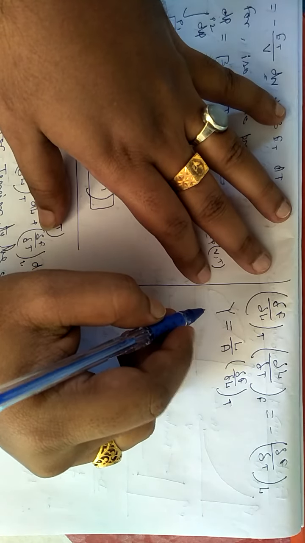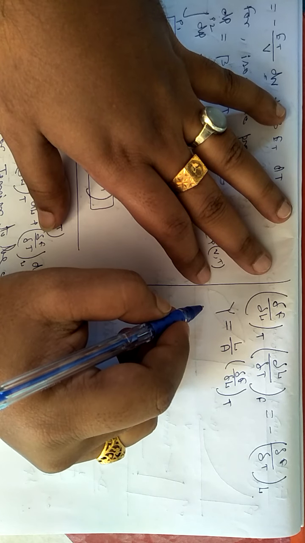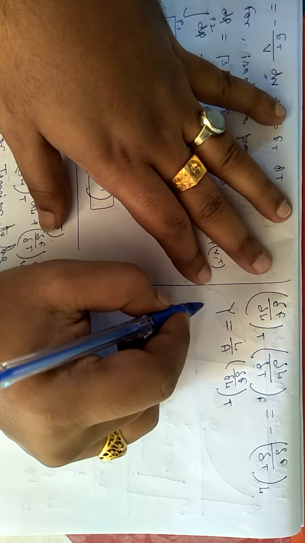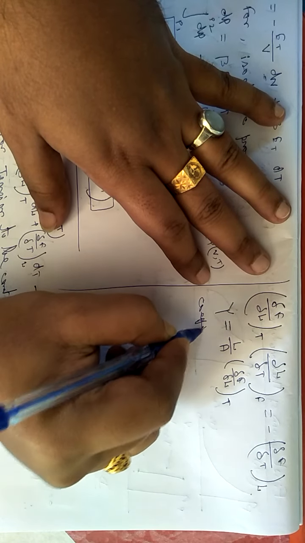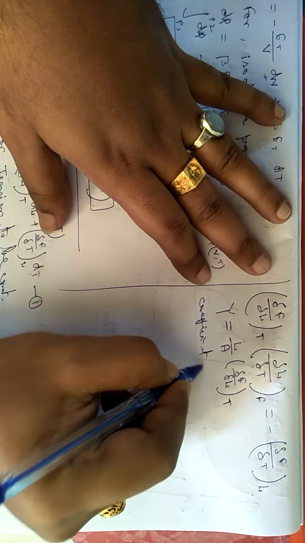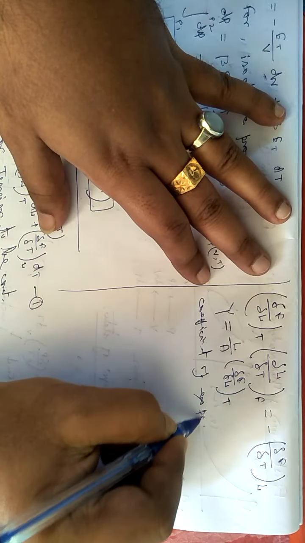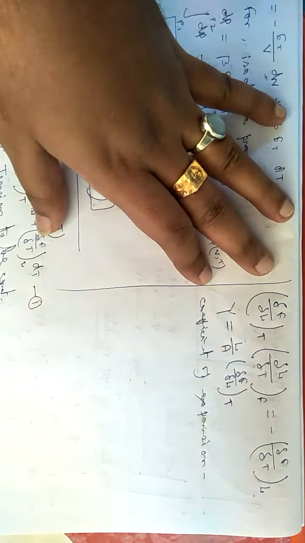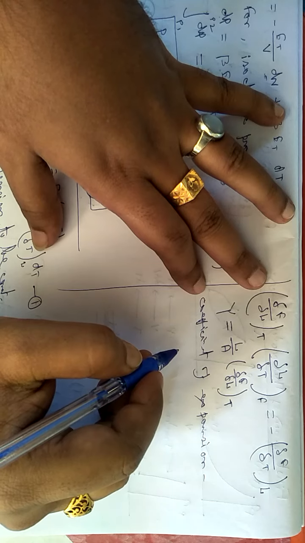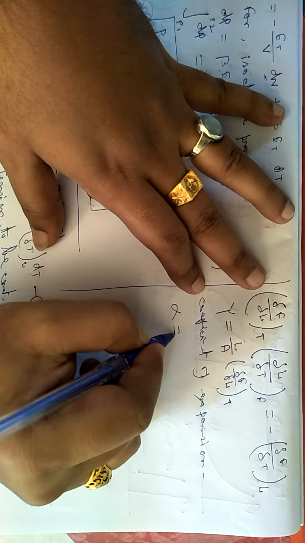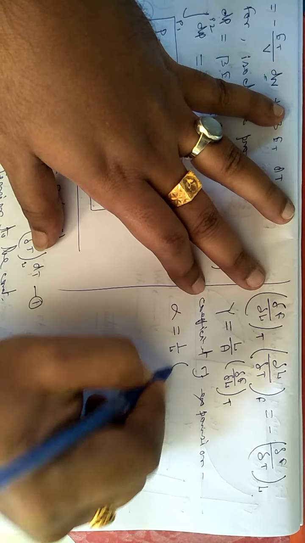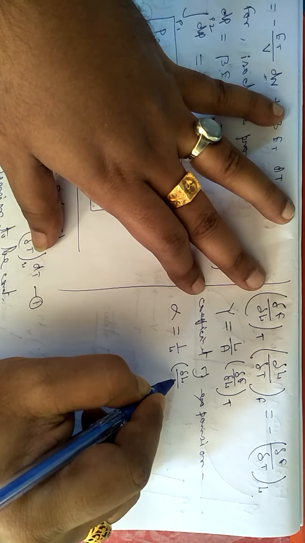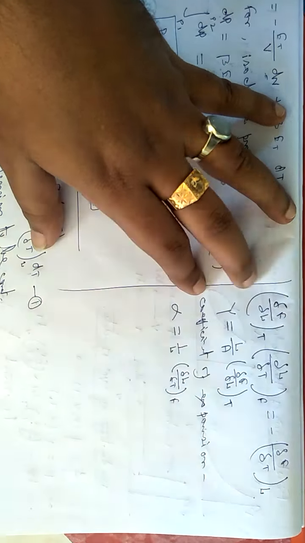Also, we can write the coefficient of linear expansion of the wire, generally written in the form of alpha, which will be equal to 1 by L, then del L del T at constant F.